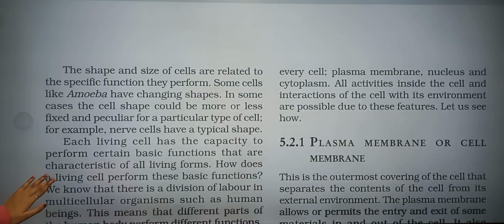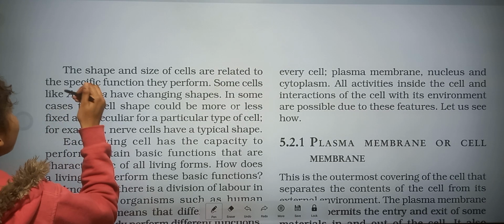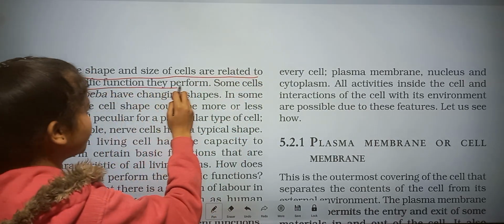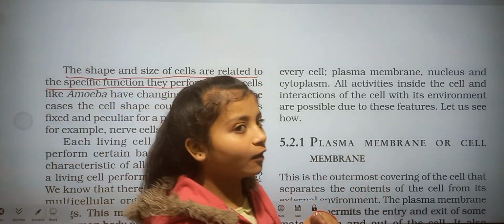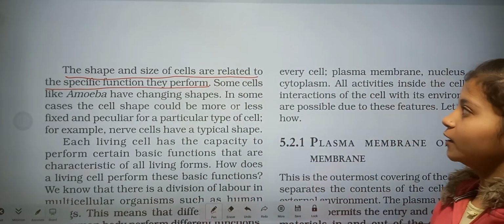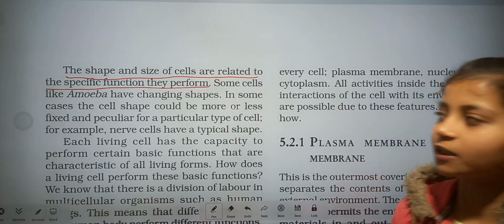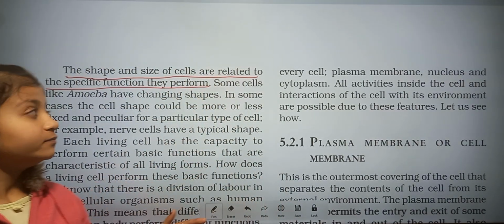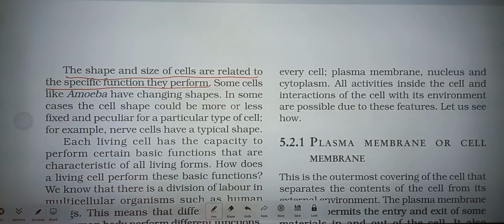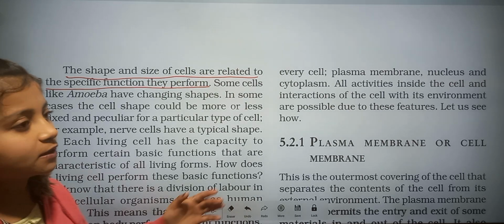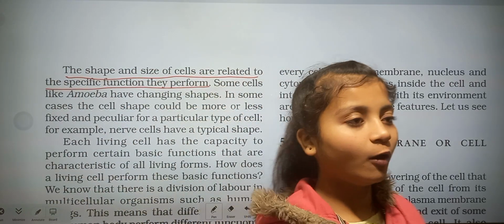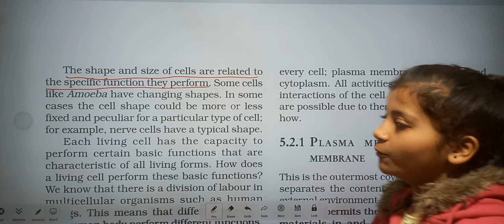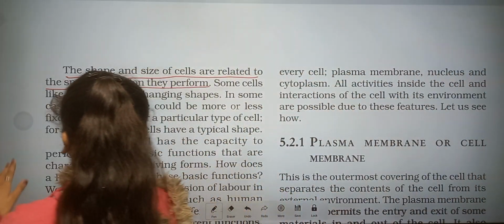So yeah, next, the shape and size of cells are related to the specific function they perform. It means the different shapes of cells are involved in different functions. So here it is written that shape and size are related to the specific function they perform. It means there are different types of cells for different types of function. In our brain, we find that nerve cells are present.